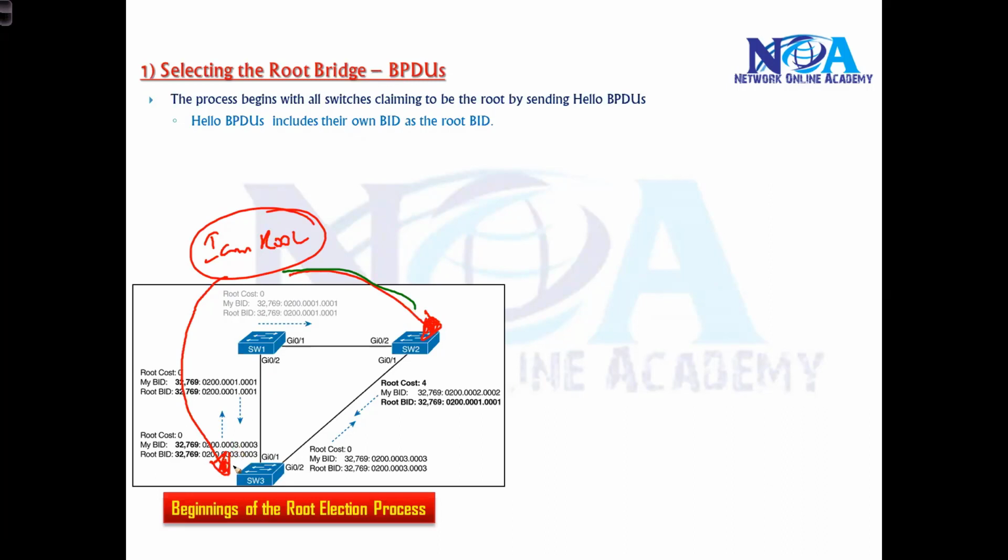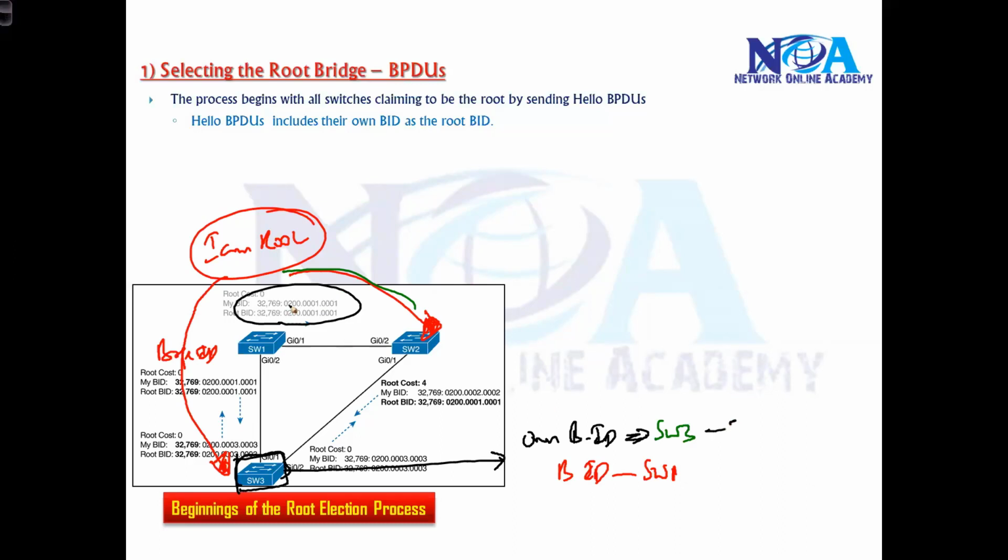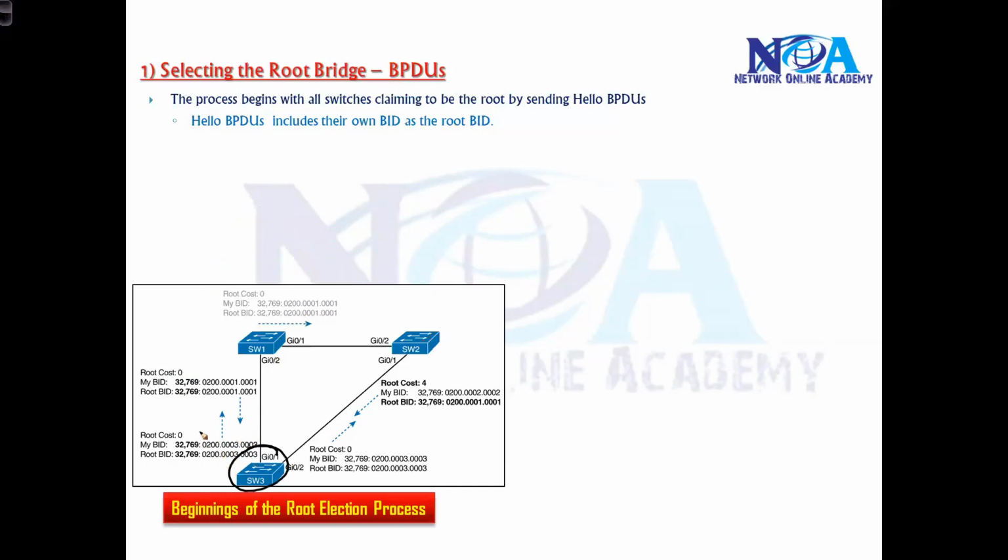Now switch 3 is going to check its own bridge ID, and it's going to compare it with the bridge ID which is sent. When it is sending, it's going to send the bridge ID also, right? So it's going to compare the bridge ID of its own switch as well as the bridge ID of switch 1. You can see this is the bridge ID. Typically it is 0200 and this is 02000333. So which is better here? This is better. So now switch 3 says, okay, I agree that switch 1 is the root. And then it will pass on this information to the next switch.